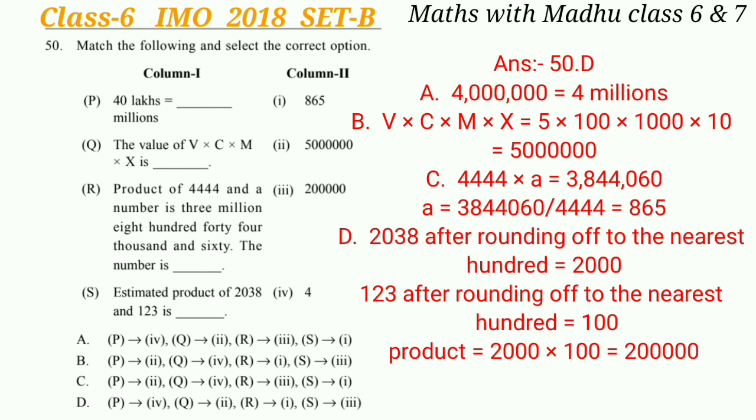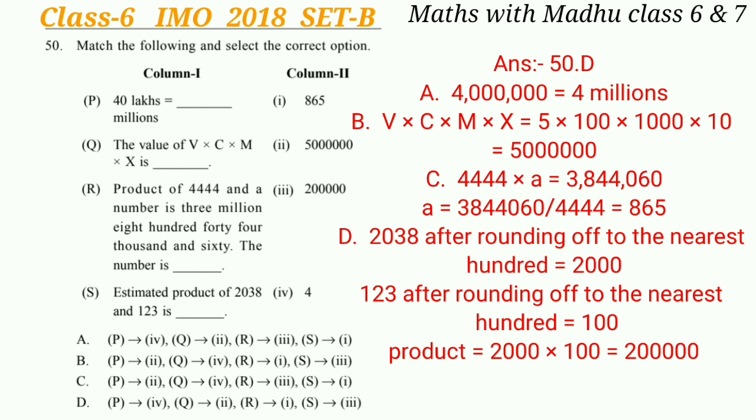Now R: the product of 4444 and our number is 3,844,060. The number is dash. So the product of 4444 and our number is 3,844,060. So 3,844,060 divided by 4444 will give 865.